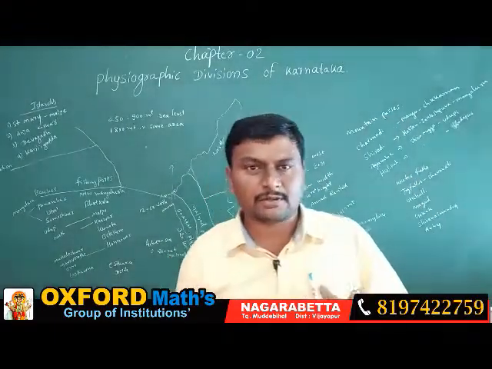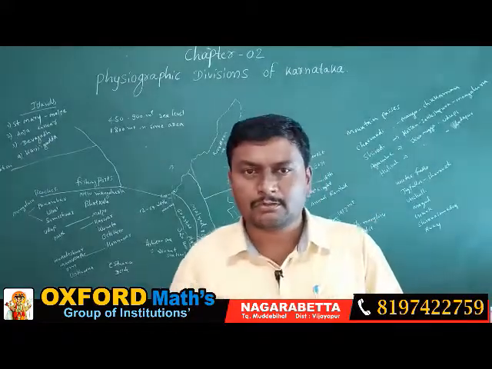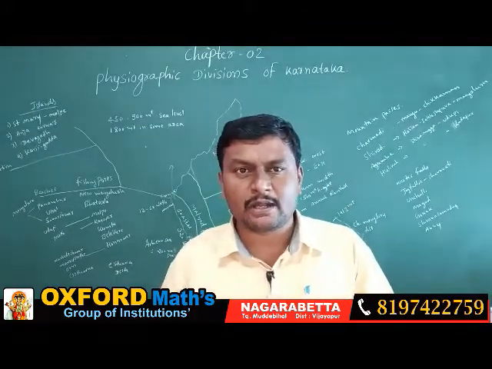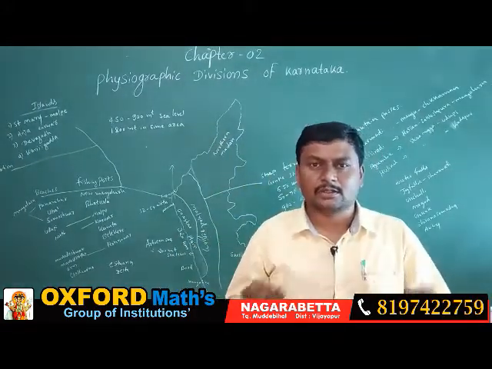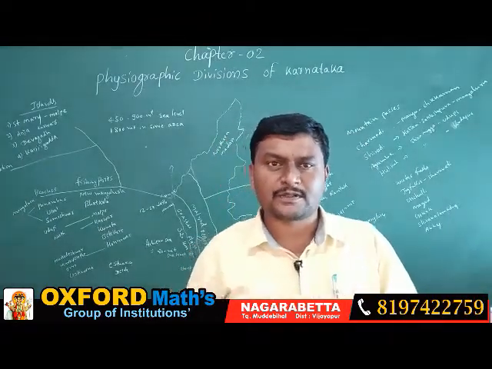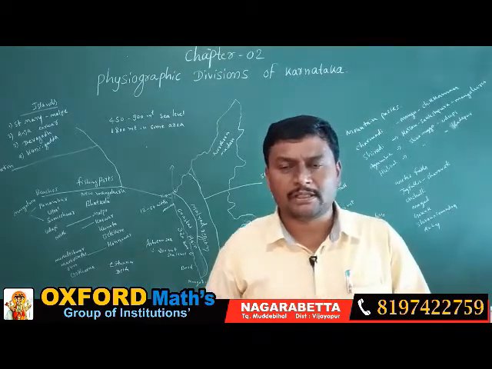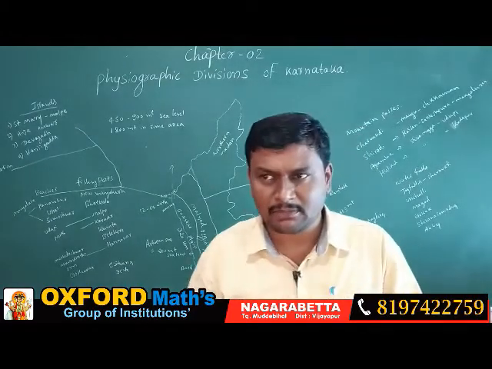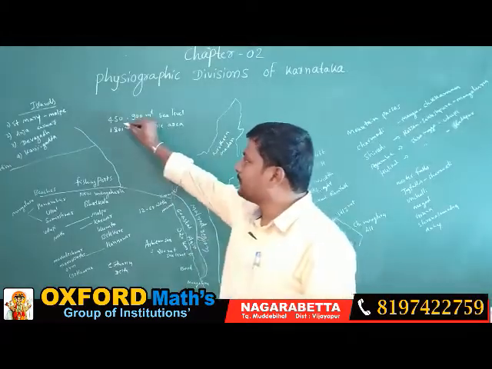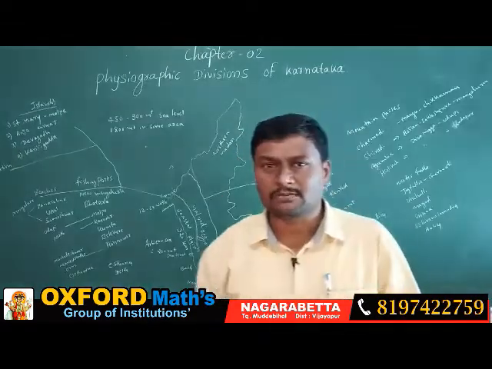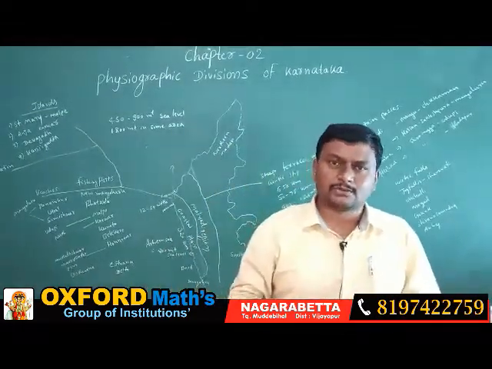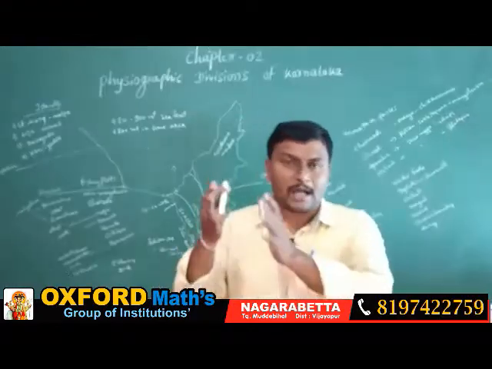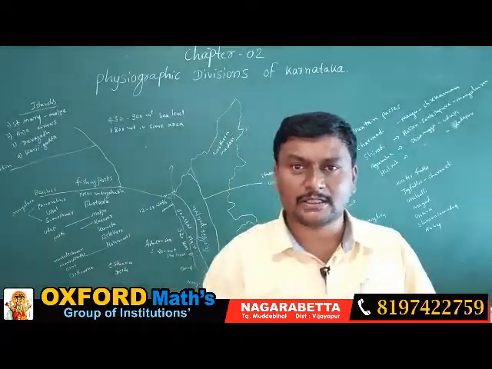When we study the Physiographic Division of Karnataka, we come to know Karnataka is one of the important states of India, and it has its own physical features and physiographic divisions. The land's minimum height is 450 meters to 900 meters from sea level, but in some areas we are going to see mountain peaks of more than 1008 meters in Karnataka.